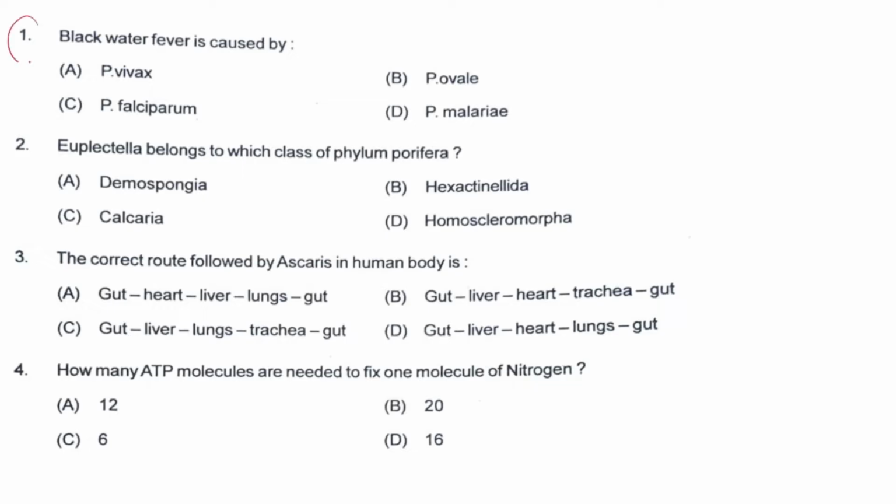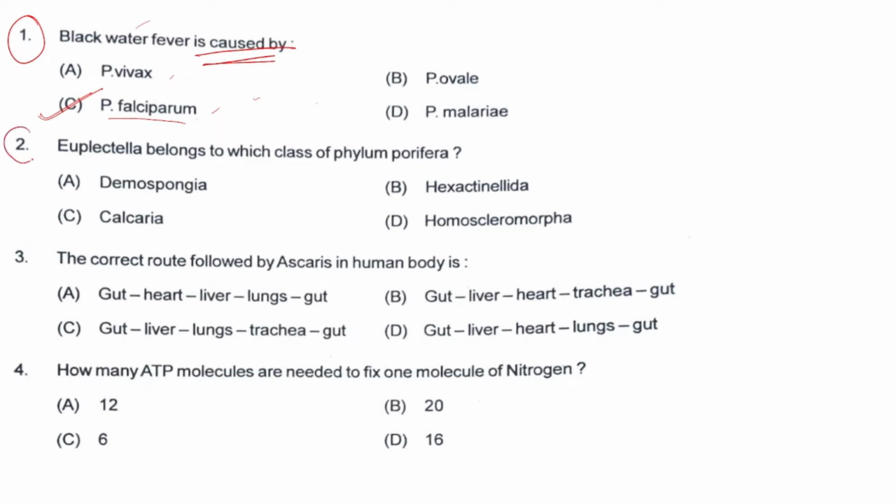Question number 1. Blackwater fever is caused by: options are Plasmodium vivax, Plasmodium falciparum, Plasmodium ovale, Plasmodium malariae. So option C is the right answer. Blackwater fever is one of the most fatal types of malaria, and that is caused by Plasmodium falciparum. It is known as blackwater fever because the majority of the RBCs are destroyed by the Plasmodium parasite, and the urine color becomes dark. So that is why it is called blackwater fever.